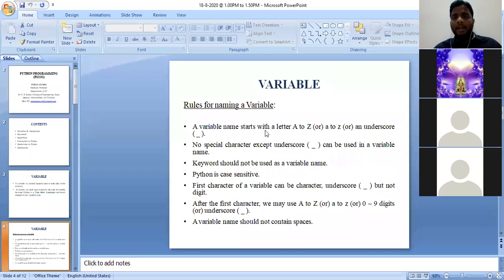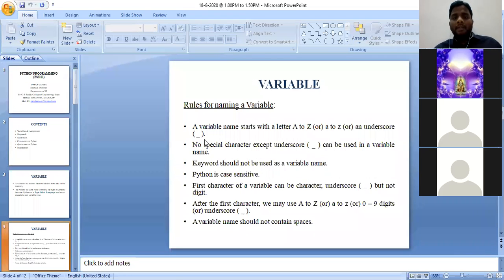A variable name must start with a letter or alphabet A to Z. It may be either uppercase A or lowercase a, or uppercase Z or lowercase z, or it can start with an underscore. So if you need to declare a variable, the first rule you need to follow is it must start with an alphabet. It may be either a capital letter or a small letter, or it can be an underscore also.